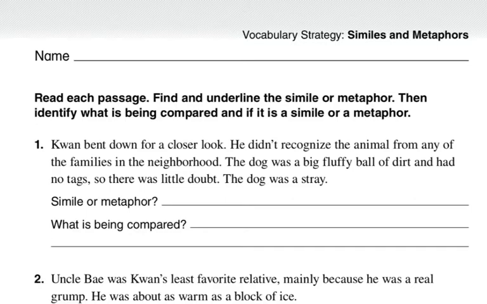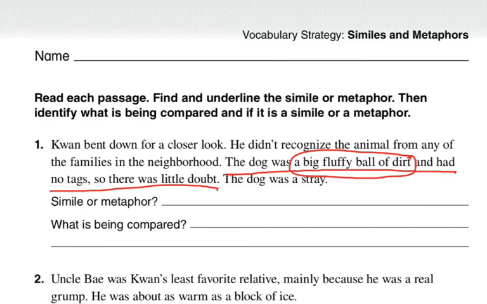So here, do we see any use of the word like or as? No, right? But we do see the author describing the dog. If we look at this sentence, the dog was a big fluffy ball of dirt and had no tag, so there was little doubt. So they're describing the dog as a big fluffy ball of dirt. This here is a metaphor. It's describing the dog as something else without using the word like or as. So this is a metaphor.